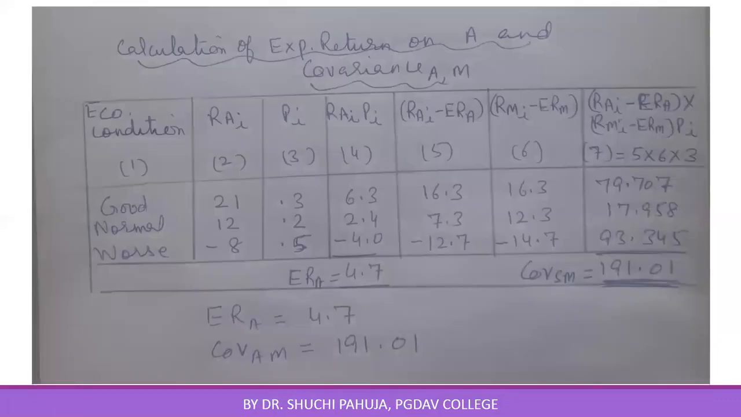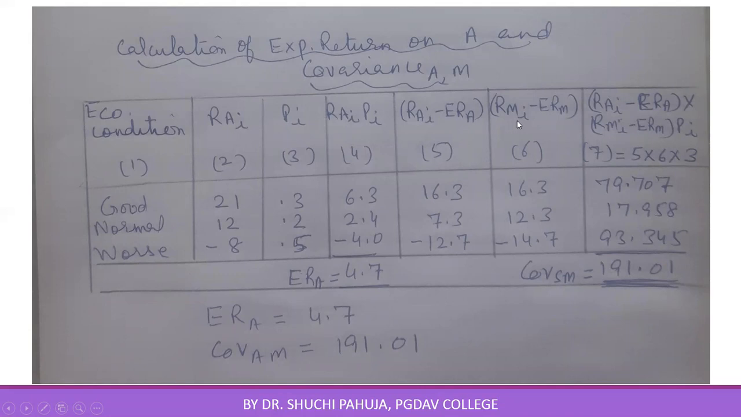Now we can calculate expected return on A and covariance AM. These are returns on security A, probability of these three situations. Take RA into PI, sum this up. This will give you expected return on security A. This is coming out to be 4.7%. Take deviation of individual returns from expected return.